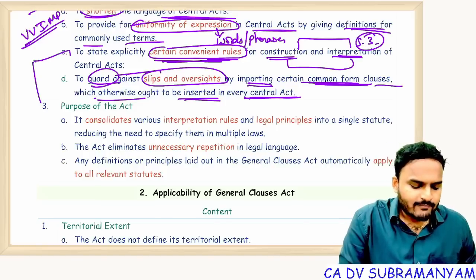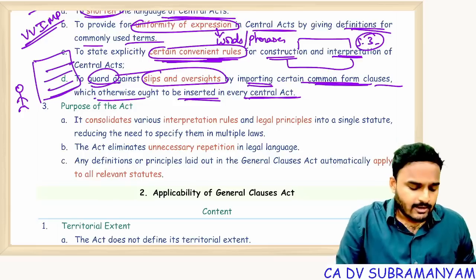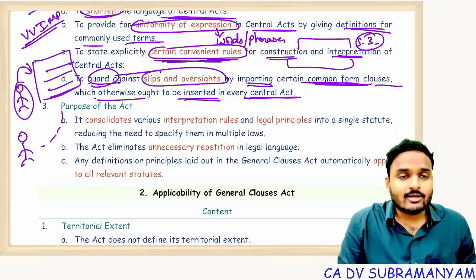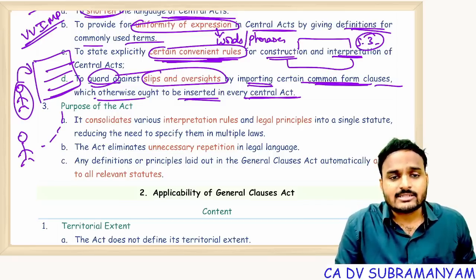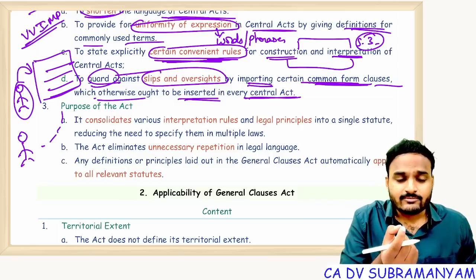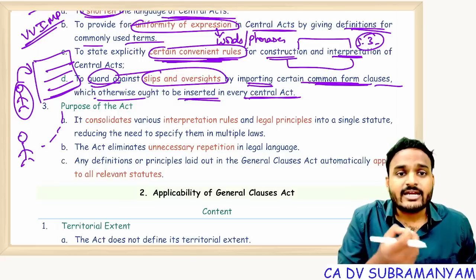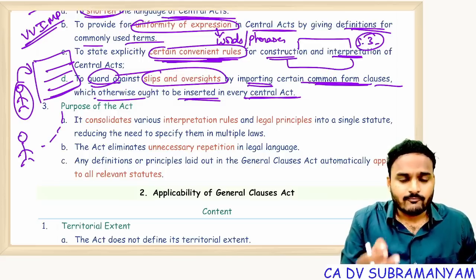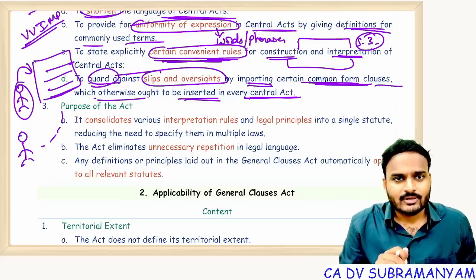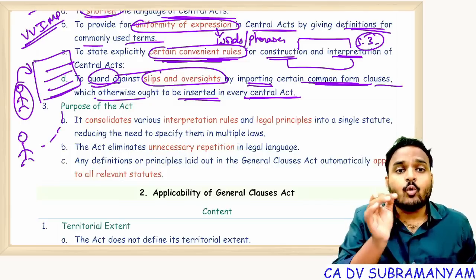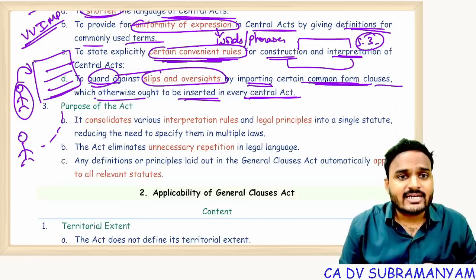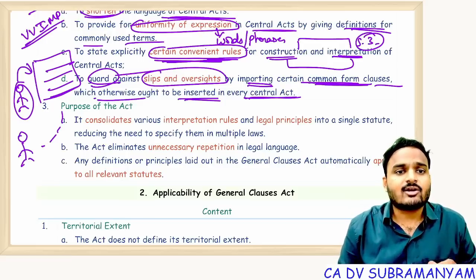While drafting the law, a lawmaker with one intention, he will draft the law. And when a person is reading the law with the same intention, he needs to read the law, he needs to apply the law. Or else what happens if intention gets changed? With different intention, if we read provision, we get a different meaning. Getting my point? See, lawmaker is a person. With one intention, he drafts the law. So some slips and some oversights are possible. So to provide guard against these slips and oversights, yes, General Clauses Act is there.